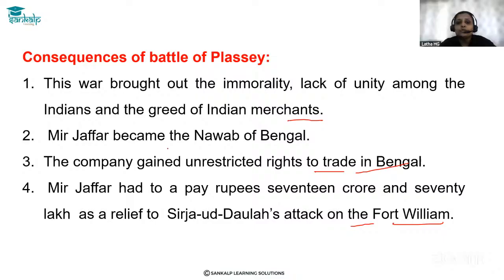So this battle shows the immorality and lack of unity of Indians. Instead of supporting the British, if they would have supported Sirajuddaulah, maybe they would have won the battle, right? The Indian merchants and the others, Mir Jafar. Instead of going against the Nawab, if the Indians or the Nawabs would have supported Sirajuddaulah, they would have won the battle. But here it happened due to immorality and lack of unity among Indian merchants and the kings.